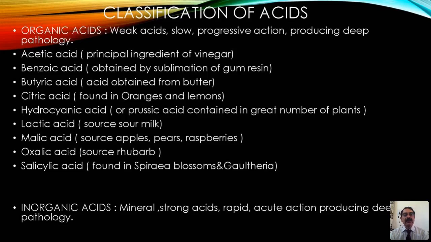In this also, we see the organic acids are very weak acids, slow in their action as well as manifestations, with progressive action, and producing deep pathology. In this group, we study acetic acid, benzoic acid, butyric acid, citric acid, hydrocyanic acid, lactic acid, malic acid, oxalic acid, and salicylic acid. These are all the organic acids. Out of this, today we are going to discuss acetic acid.